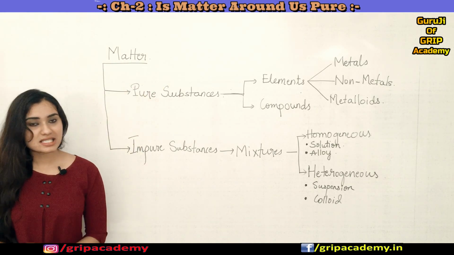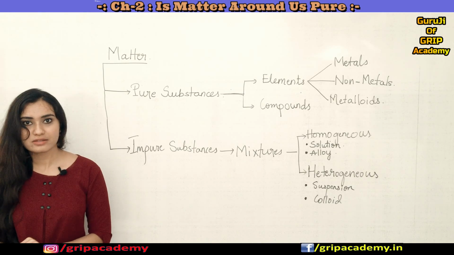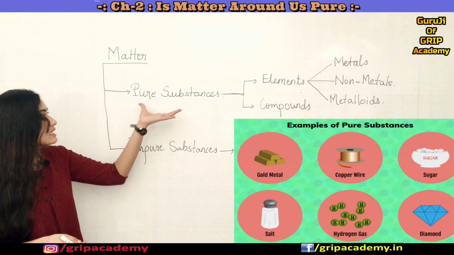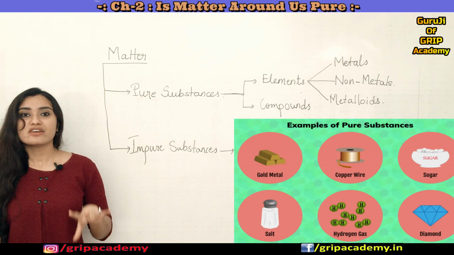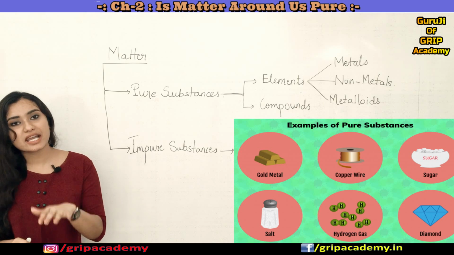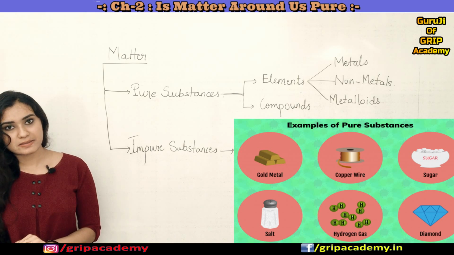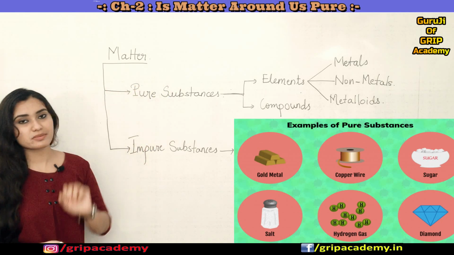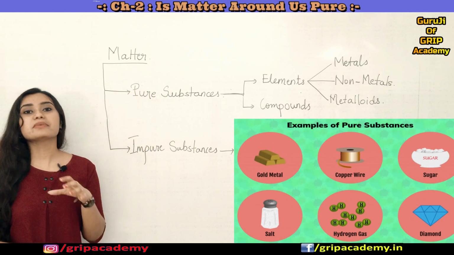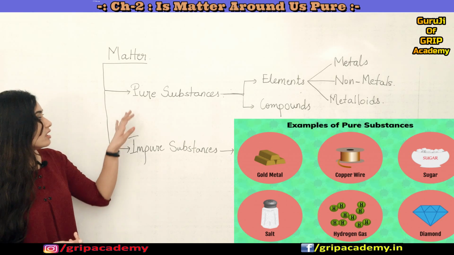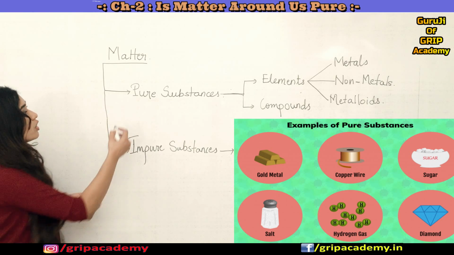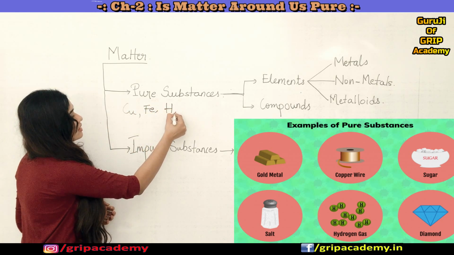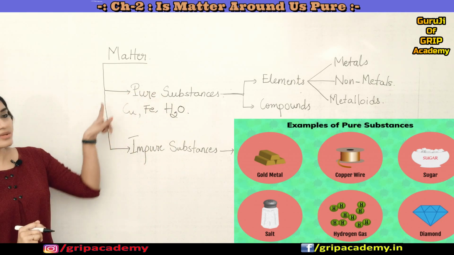Now let us understand what pure substances are. As I already mentioned, these are substances made up of the same kind of individual particles, and all the individual particles of a pure substance have the same chemical nature. For example, copper, iron, or water are all examples of pure substances.